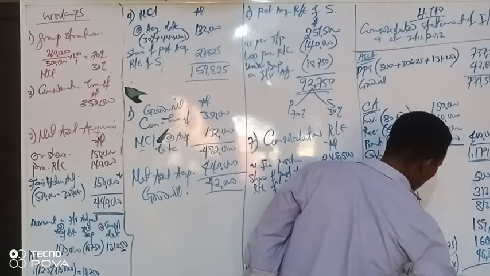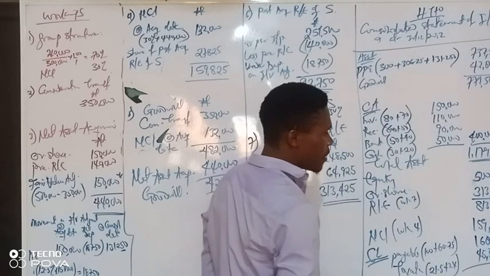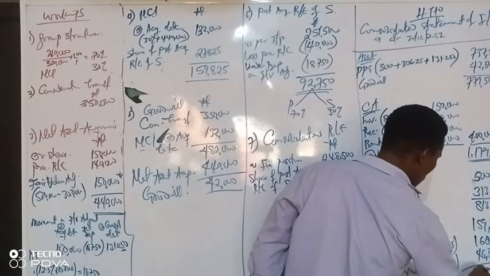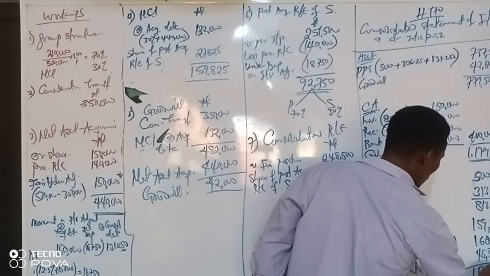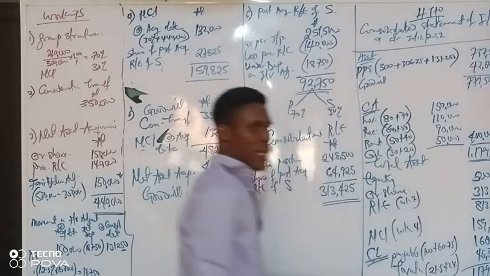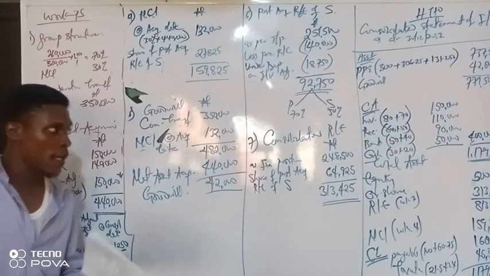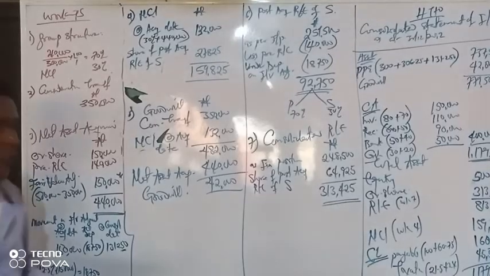So our total equity and liabilities altogether is 1,179,500.